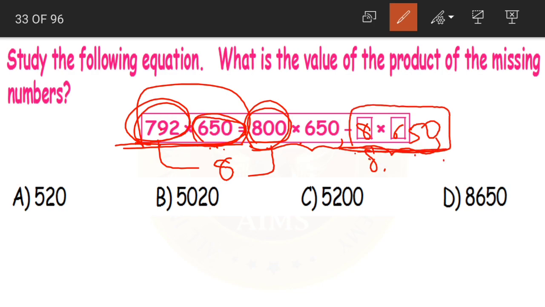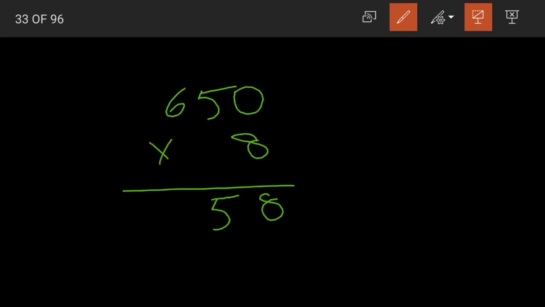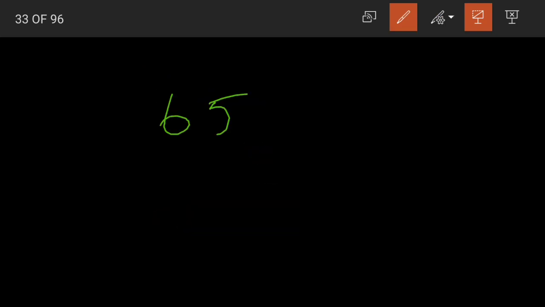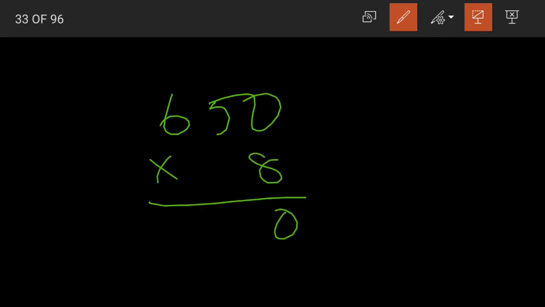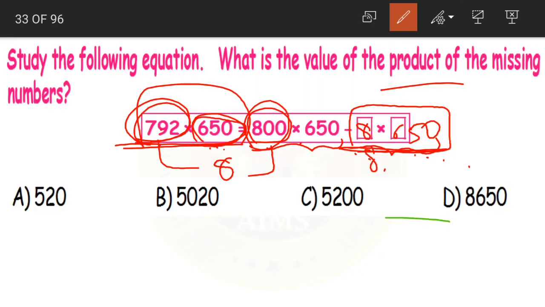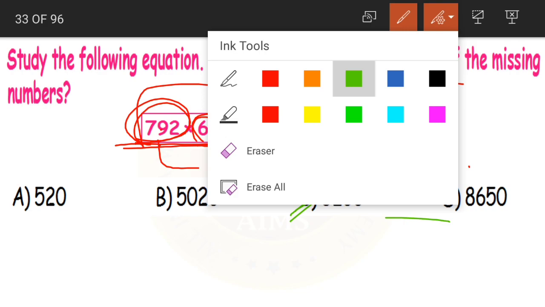8 into 650. Now let us find out its product. 650 into 8. 8 zeros are 0. 8 fives are 40. 0 here, 4 carried. 8 sixes are 48 plus 4 becomes 52. I am so sorry children, I made a small mistake earlier. What is our final answer? 5200. Now let us check the options. Yes, we have it. Option C is our correct answer.